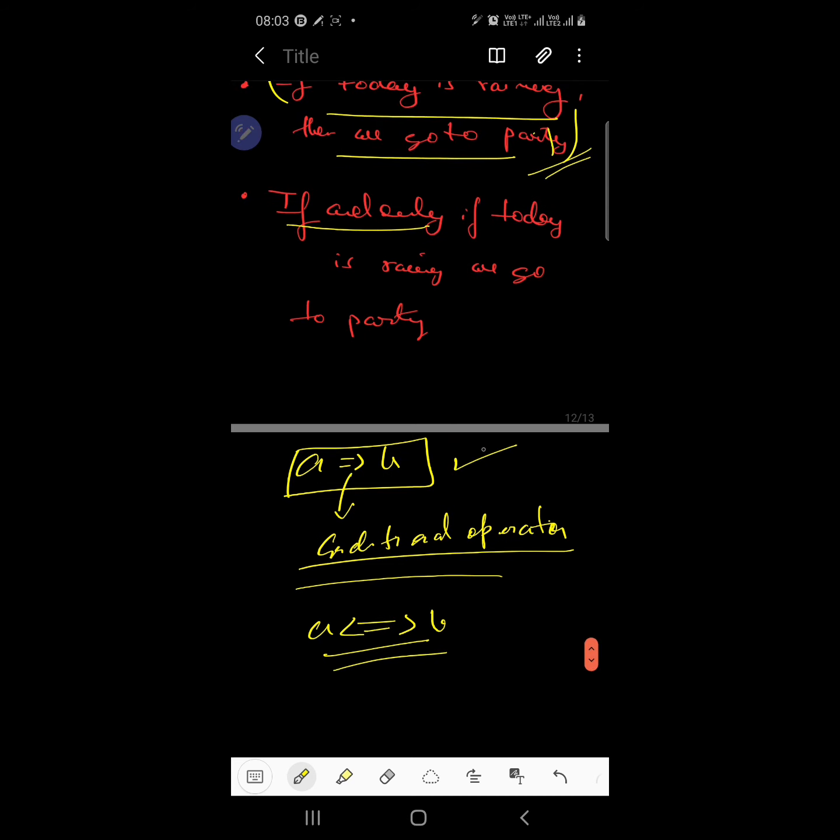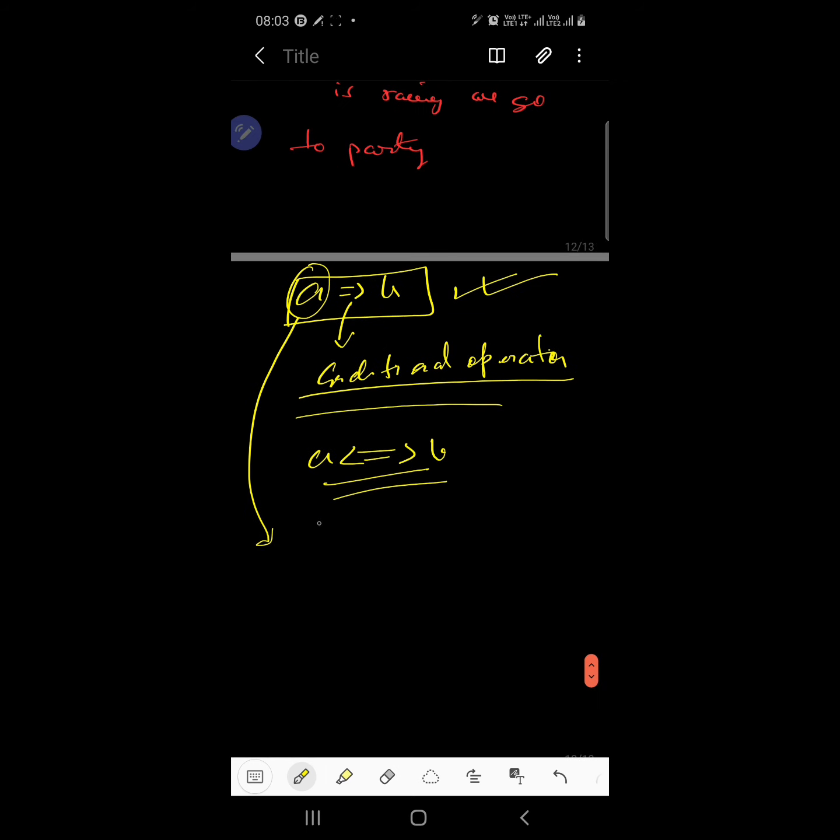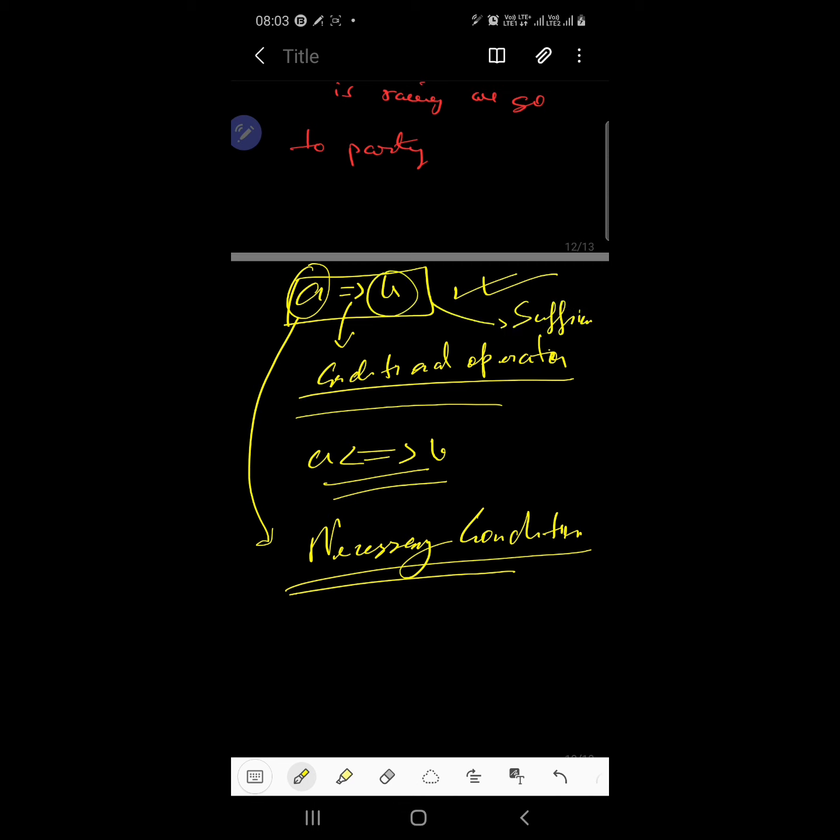Now when we have two propositions joined with a conditional operator, then A is called the necessary condition, and B is called the sufficient condition. The first proposition, A here, is the necessary condition, and the second proposition is the sufficient condition.